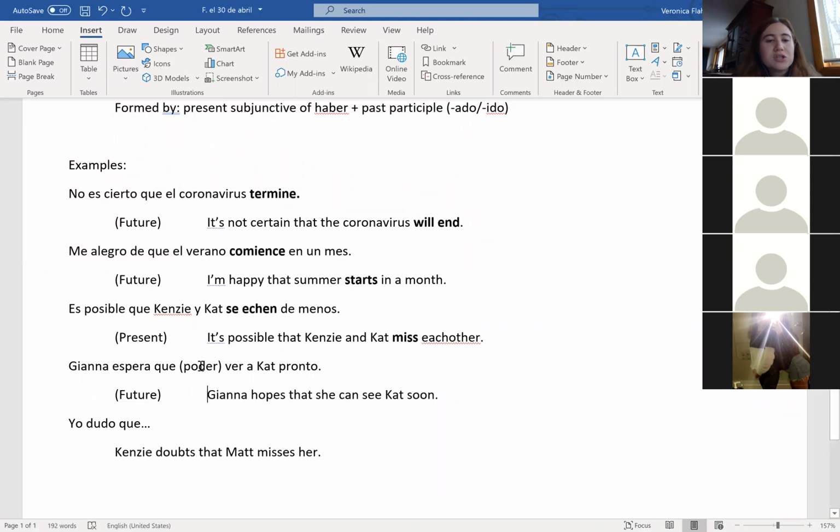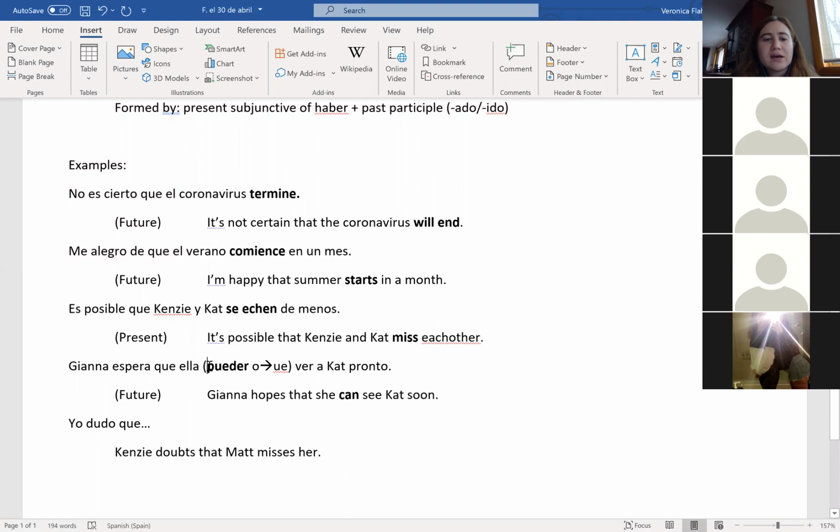Okay. Gianna espera que, I'm gonna put ella, not because we need it, but because it helps us decide, right? That she can, still Gianna, that she can see Kat soon. Poder is a stem changing verb. So what are we gonna have for poder? P-U-E-D-E-S.